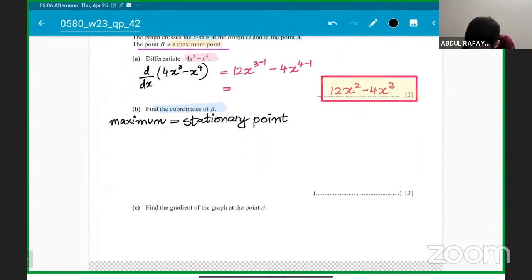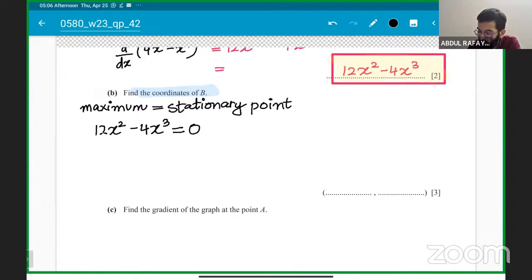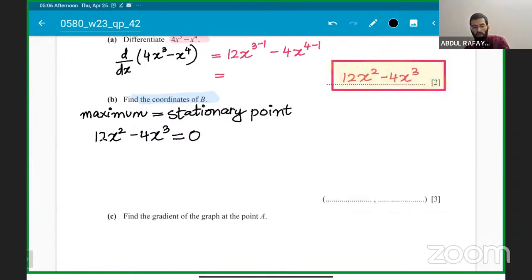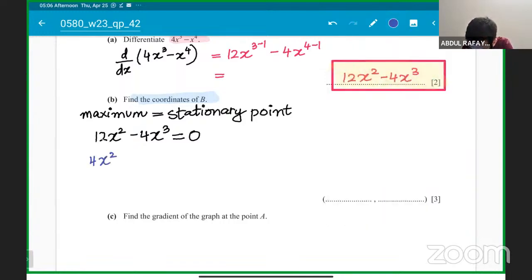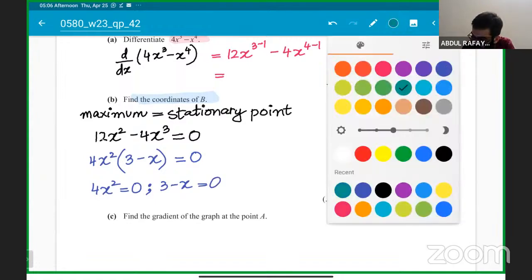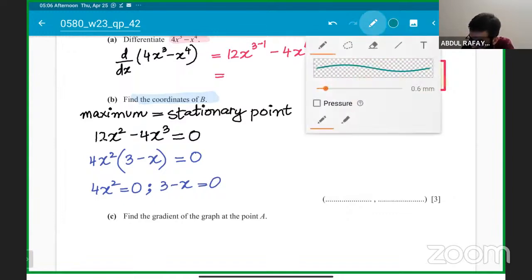Maximum point is the stationary point as well. So 12x square minus 4x cube is equal to 0. The gradient will be equal to 0. Very important, guys, be very careful. Make sure nobody takes 4x cube to the other side and tries to equate it to 0. You are losing out on 1 mark. Follow very carefully. You will have to take common, so it will be 4x square common, and I will be getting 4 times 3 minus x. So 4x square is equal to 0, and the other equation will be 3 minus x is equal to 0. Hope everyone is following and getting it. So we will get two values of x there.